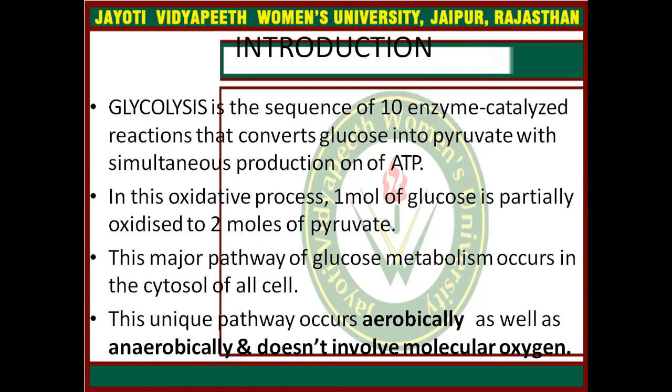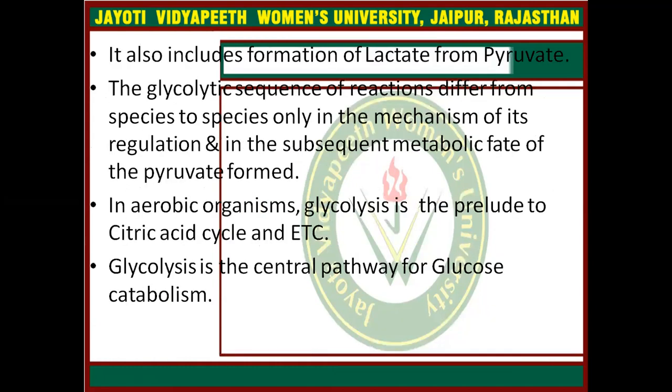This major pathway of glucose metabolism occurs in the cytosol of all cells. This unique pathway occurs aerobically as well as anaerobically and does not involve any molecular oxygen. It also includes formation of lactate from pyruvate, and the glycolytic sequence of reactions differs from species to species only in the mechanism of its regulation and in the subsequent metabolic fate of the pyruvate formed. In aerobic organisms, glycolysis is the prelude to the citric acid cycle and so on.